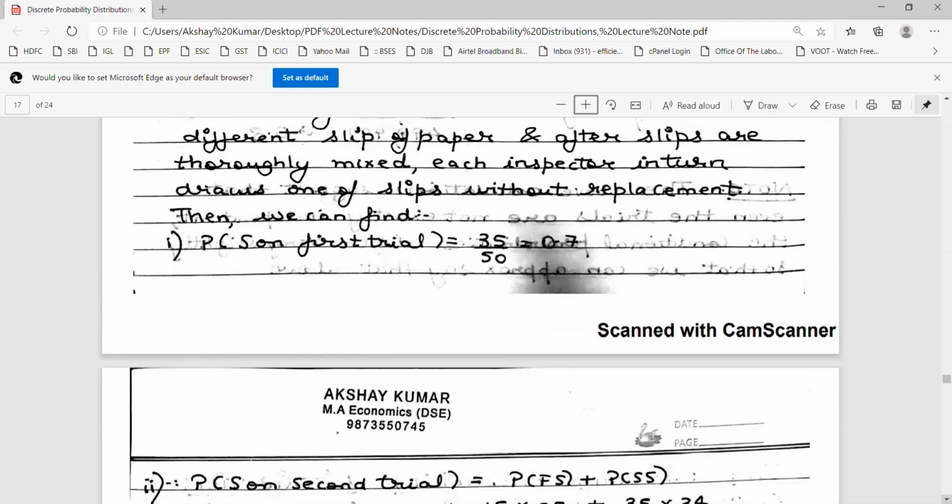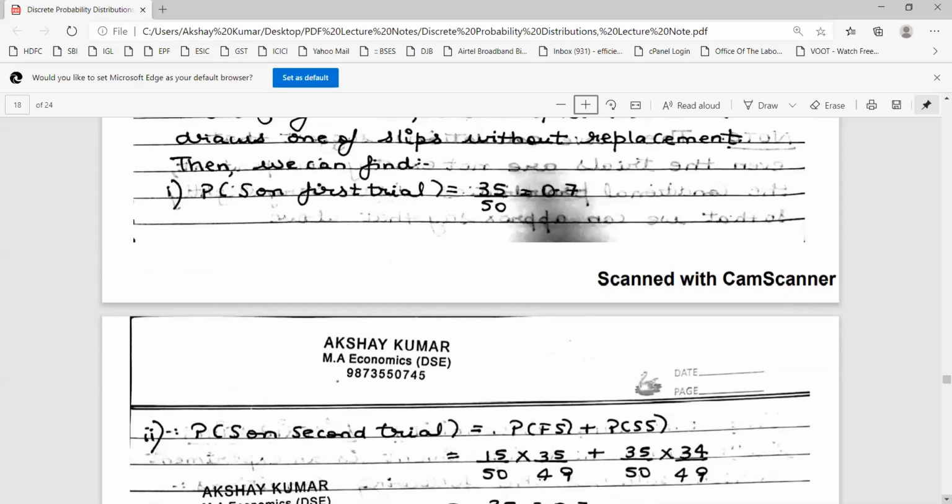The first restaurant chosen can be a failure or it can be a success. So my probability is P(FS) plus P(SS). FS means first restaurant failure, second restaurant success, plus SS means first restaurant success and second restaurant also success.